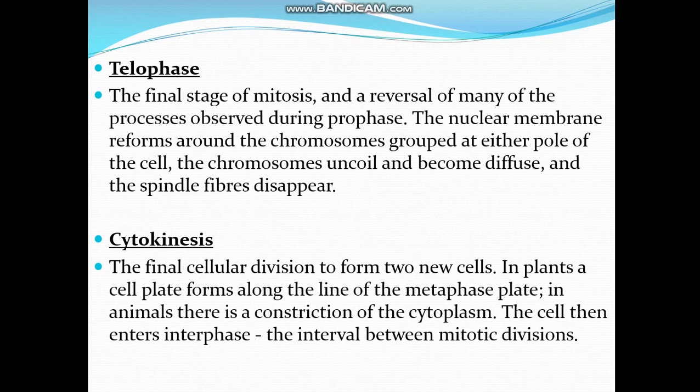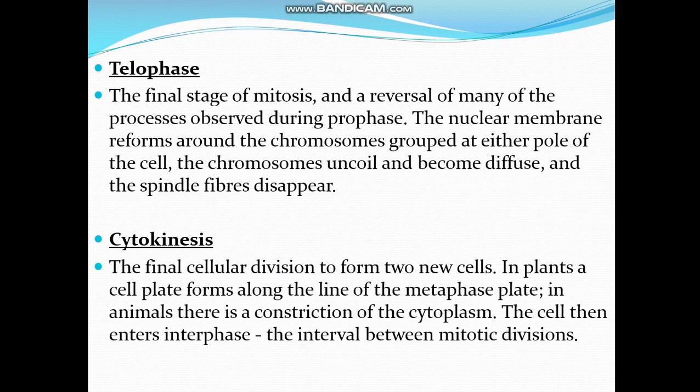After anaphase comes the telophase stage. It is the final stage of mitosis and a reversal of many of the processes observed during prophase. The nuclear membrane reforms around the chromosomes grouped at either pole of the cell, the chromosomes uncoil and become diffuse, and the spindle fibers disappear.